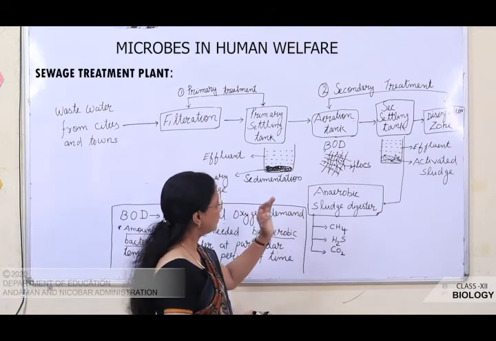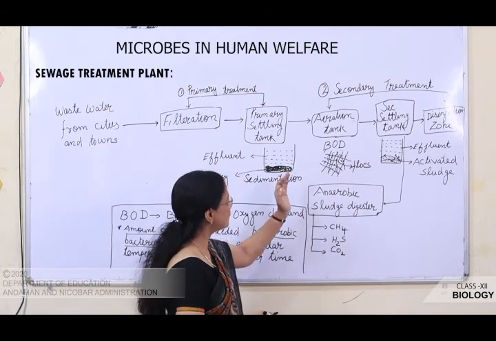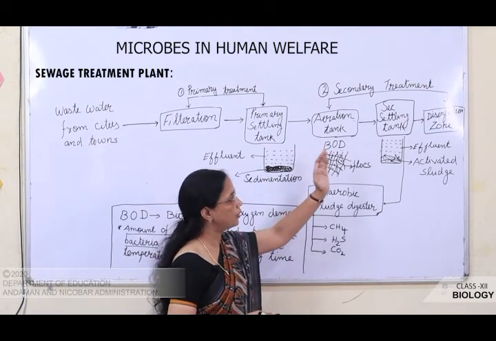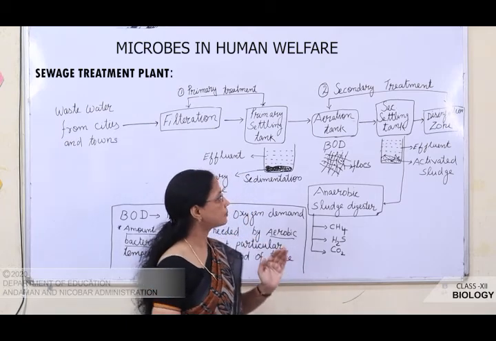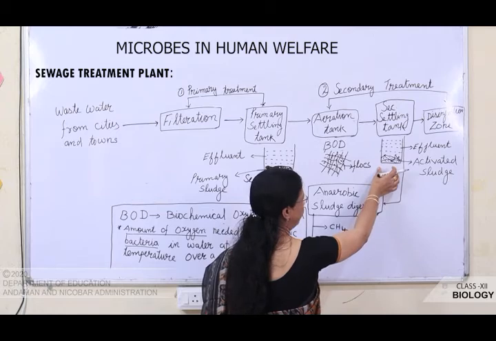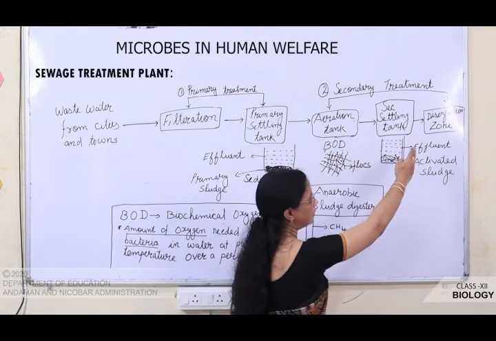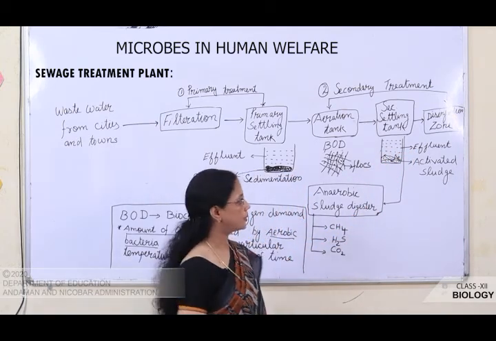So, when the BOD level is significantly reduced, this effluent is transported into another tank which is known as the secondary settling tank. There it is allowed to settle for some time, and after that the effluent is transported into the disinfection zone, from where it is released into the water bodies.